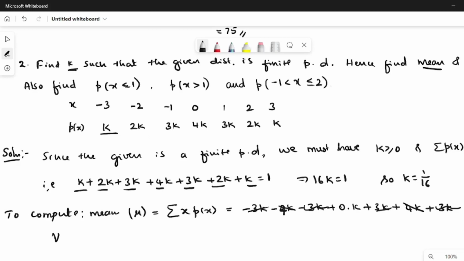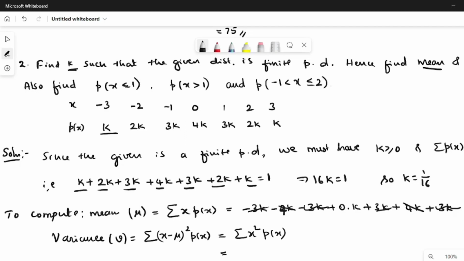Next, variance. We actually need to compute the standard deviation, and for that we have to compute the variance first. Variance V equals summation of x minus mu whole square into p of x. This is the actual formula. But mu is 0, so it is summation x square p of x.